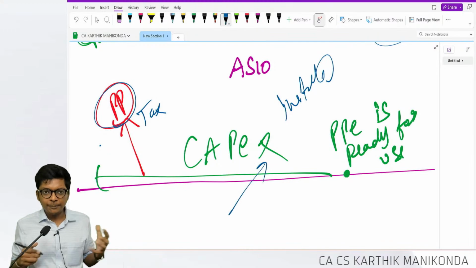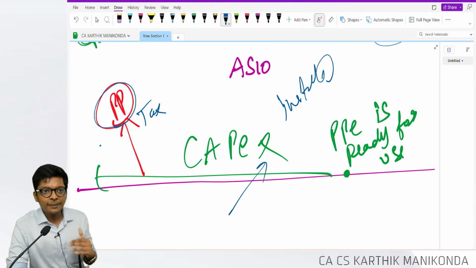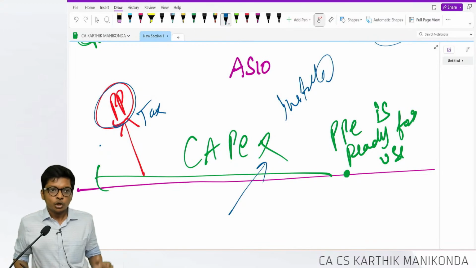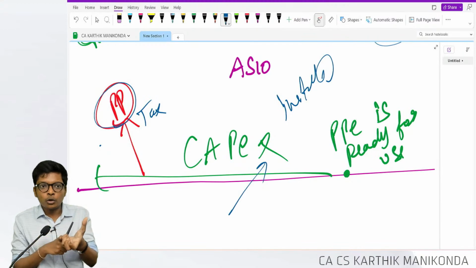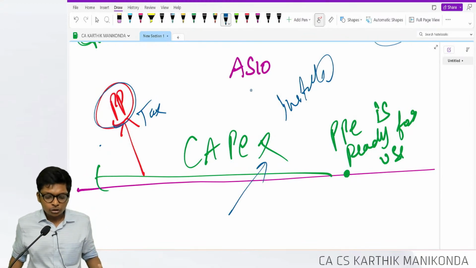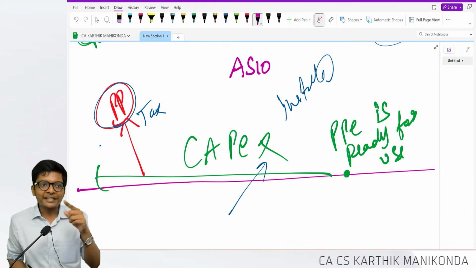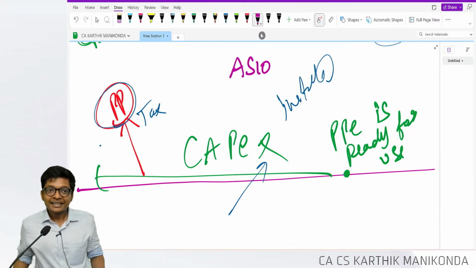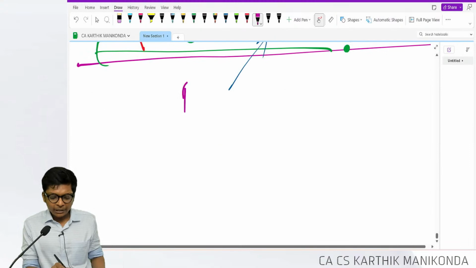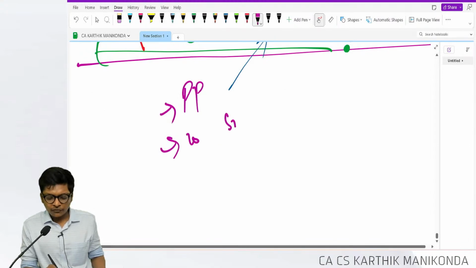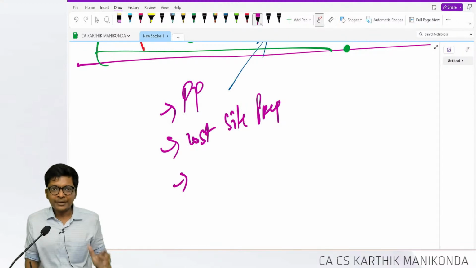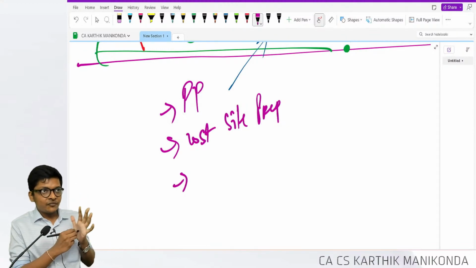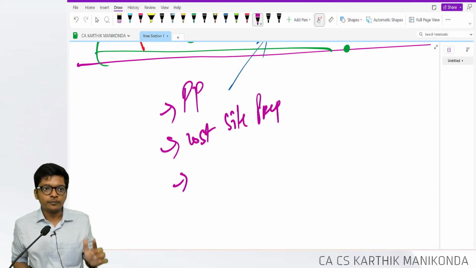I had to buy additional pipe for keeping the AC in the house. That will be capitalized. To keep the AC in the house, the wall didn't have a hole, so I had to make a hole, drill and keep the AC. That is called cost of site preparation. That will be capitalized. So basically your purchase price, cost of site preparation. Then somebody is coming and telling my house whether AC will fix for you, window AC good or split AC good, which one is best for your room.